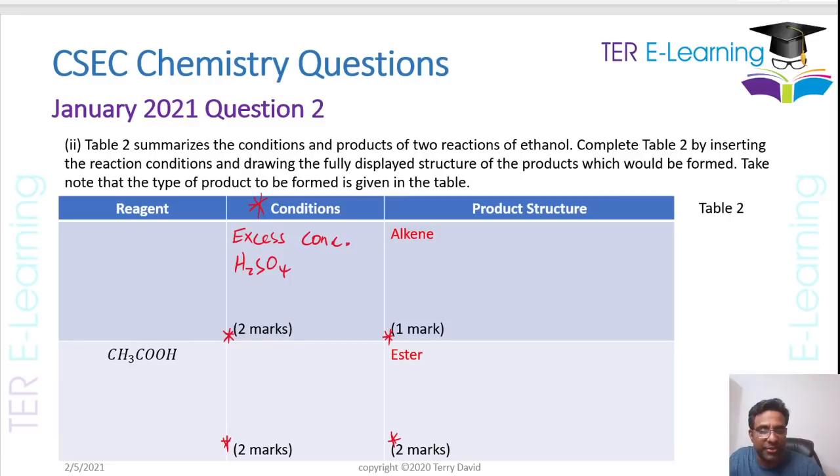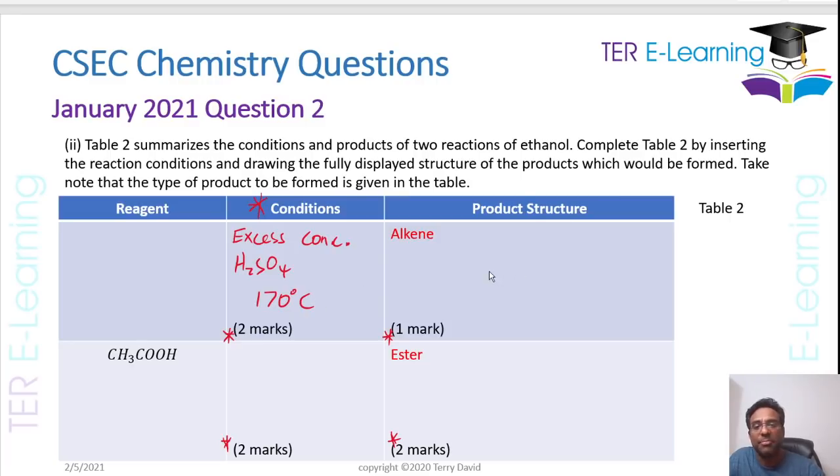And we have a temperature for this as well. Our temperature in this case will be 170 degrees Celsius. So you guys need to know these temperatures. So what CXC will probably do is give you 1 mark for saying excess concentrated sulfuric acid and another mark for my temperature, which is 170 degrees Celsius, right?